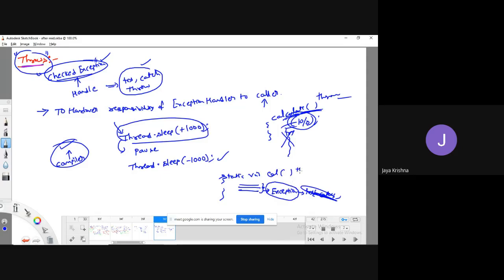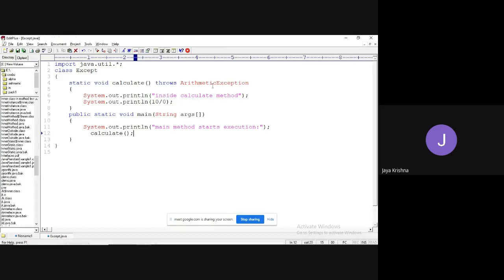But instead of writing all this, you can tell the compiler that I don't want to handle any exception which is raised by this statement. Please hand over my responsibility to the caller. Who is that caller? Whichever class we are calling, for that class I'm going to write the arithmetic exception. If you want, you can write Exception also.